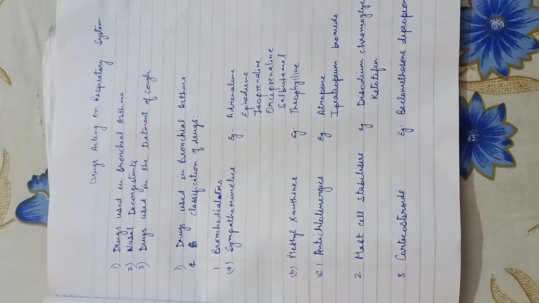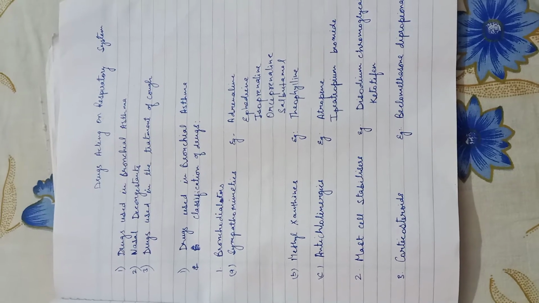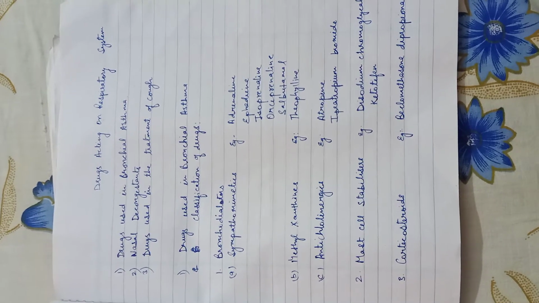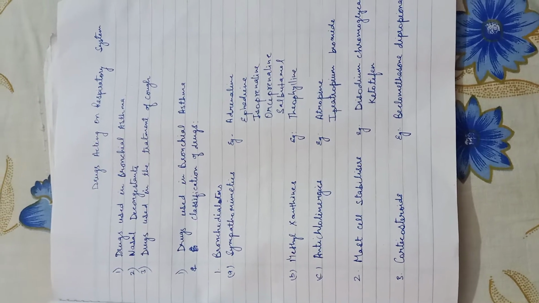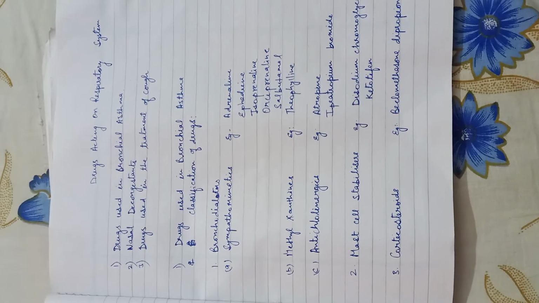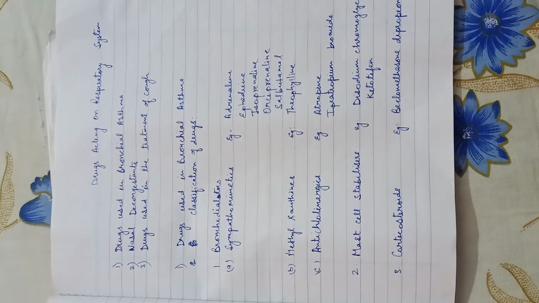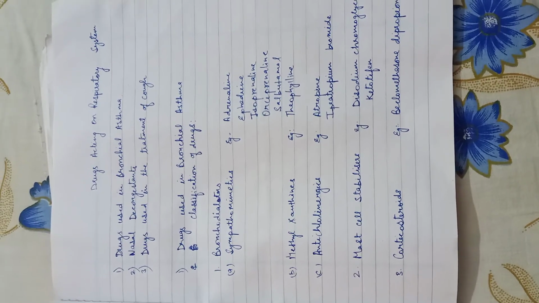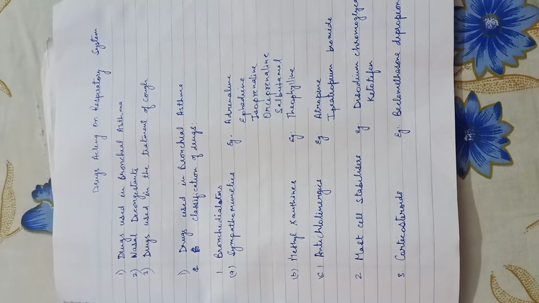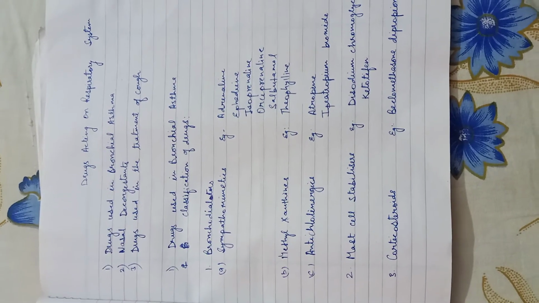What is bronchial asthma? Bronchial asthma is periodic spasm of bronchial smooth muscles which increases secretions and edema of bronchial mucosa. Because of spasm, a large volume of air remains locked in the alveoli, and this leads to dyspnea. Dyspnea means shortness of breath.